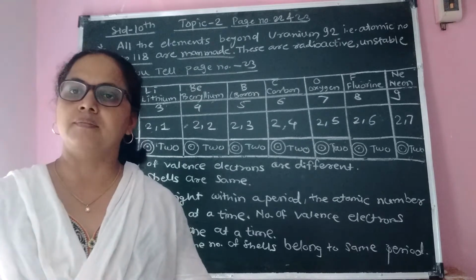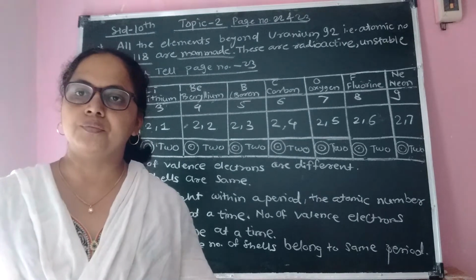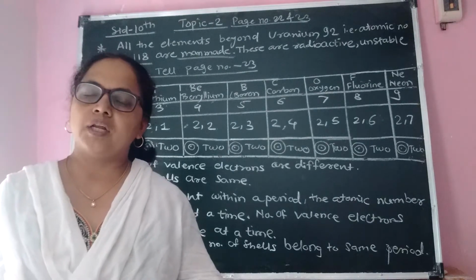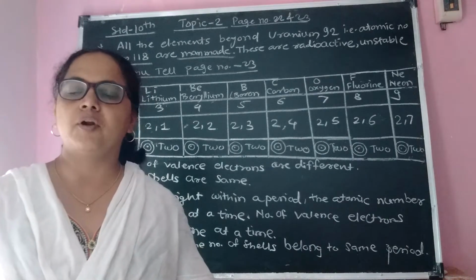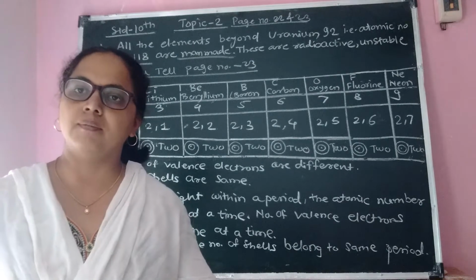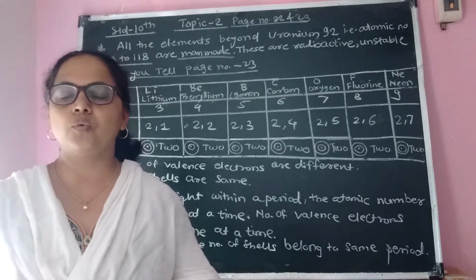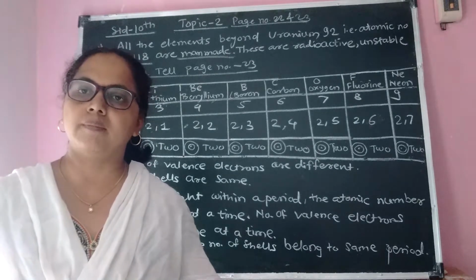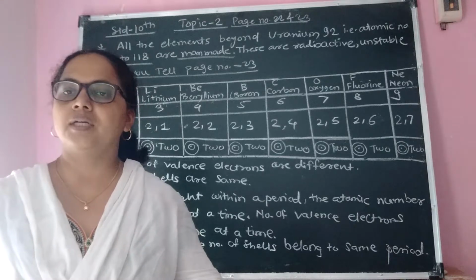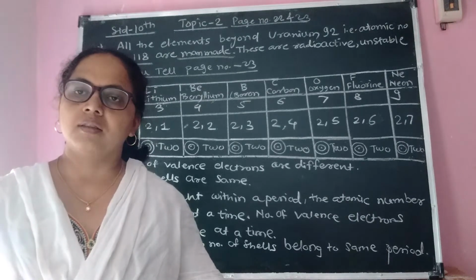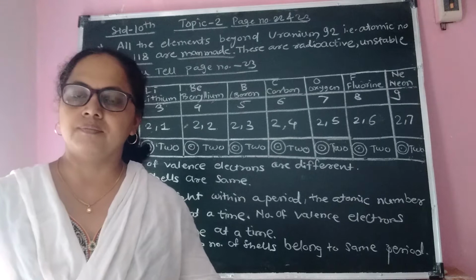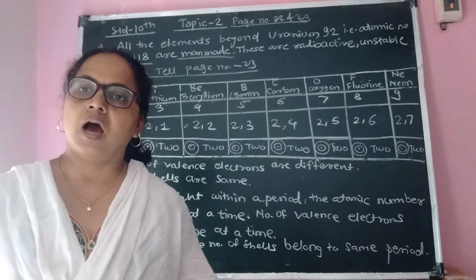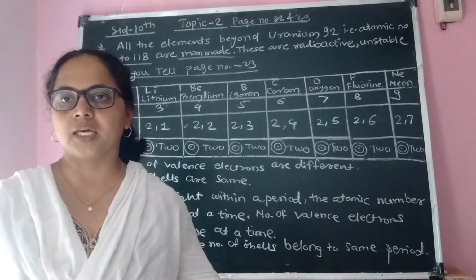Uranium has atomic number 92. After uranium, some elements are present in the periodic table having high atomic number, that is from 92 to 118. These elements are known as radioactive elements, and all these elements are man-made. These elements are unstable because they emit alpha, beta, gamma types of radiations.